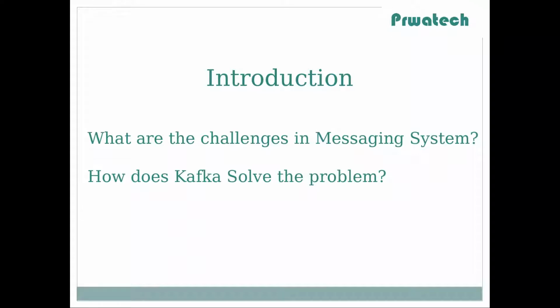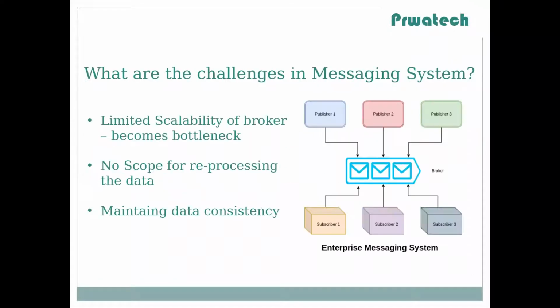Isn't it interesting? We know transferring data means messaging. Now let's understand the problems or challenges in this messaging world and how Kafka solves these problems. Let's forget Kafka for now and understand what's the problem people are facing before Kafka coming into the picture. Messaging happens between publisher and subscriber via a broker.